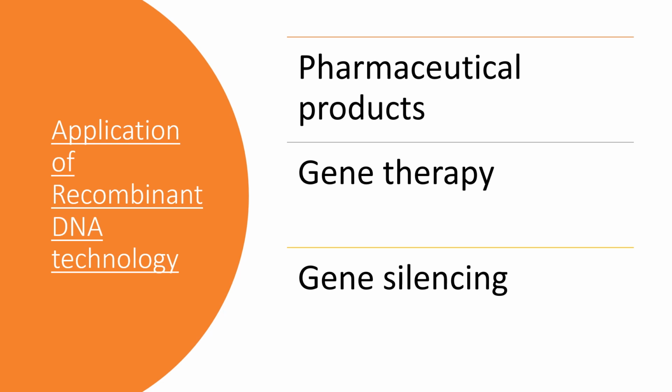Replacing a defective or missing gene with a normal gene using adenovirus or retrovirus as a vector. Gene silencing, known as RNA interference, uses dsRNA called short interfering RNA that targets a specific gene and degrades it.